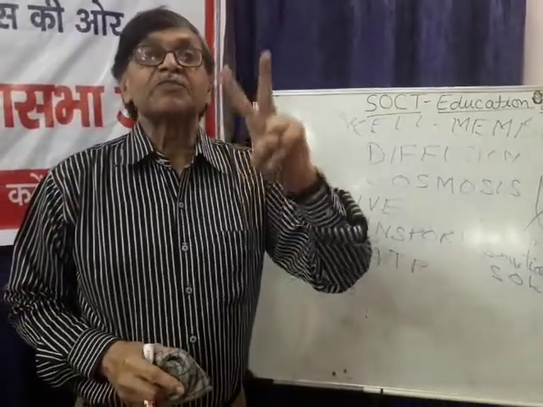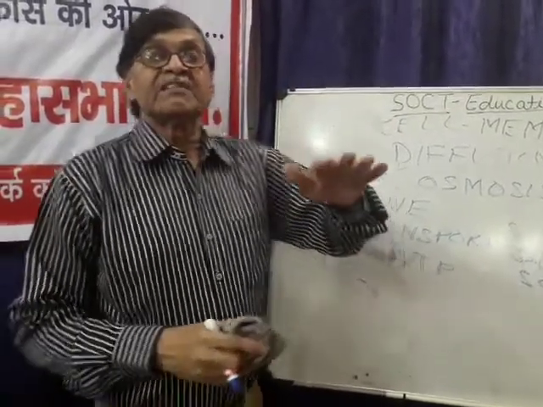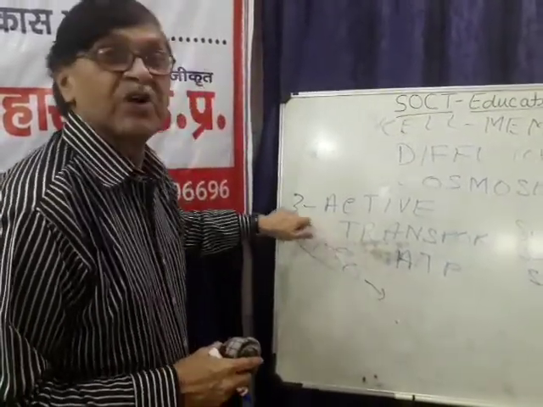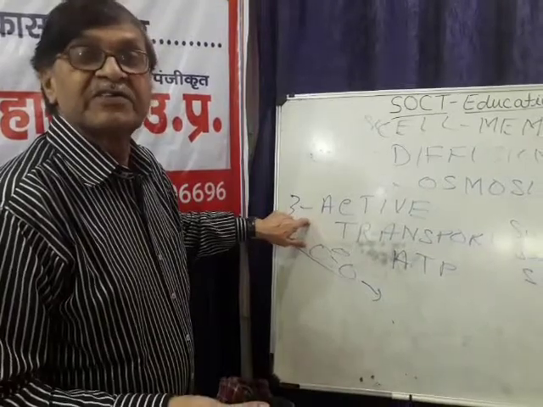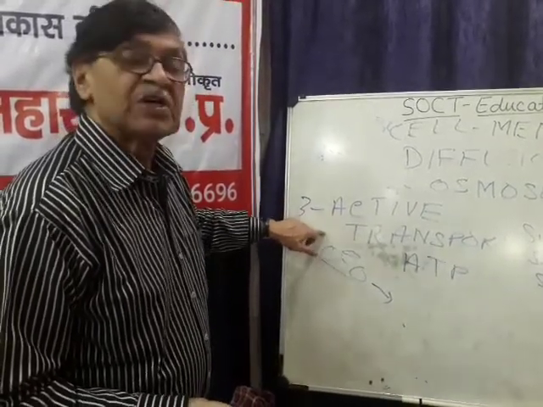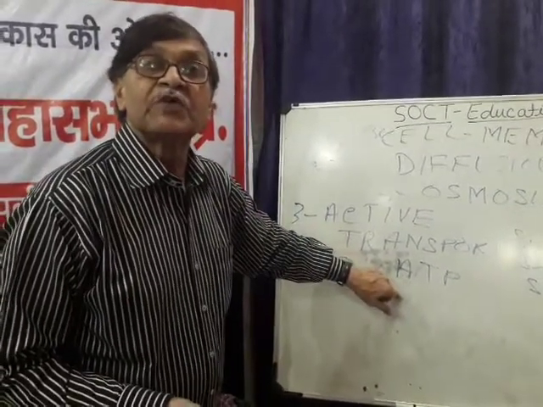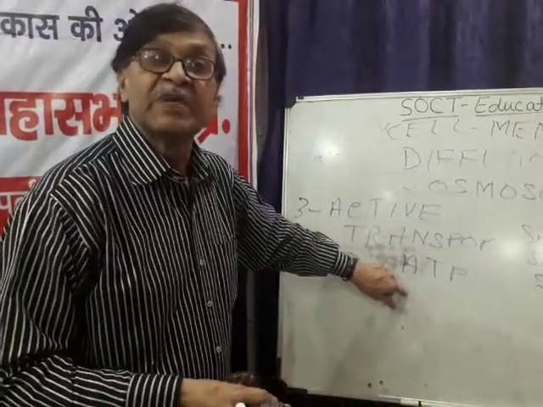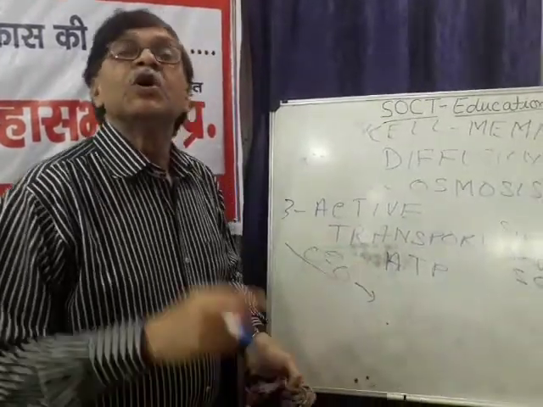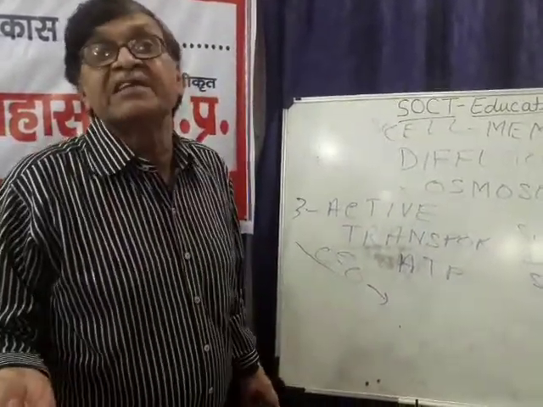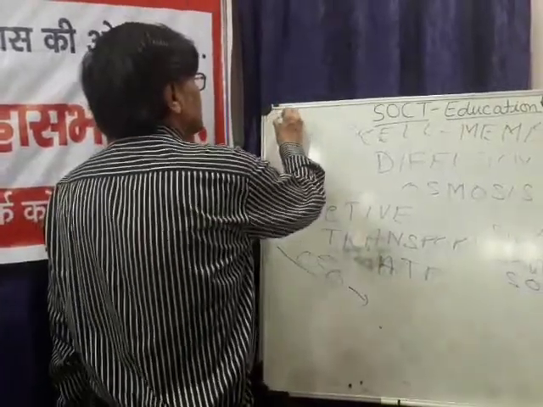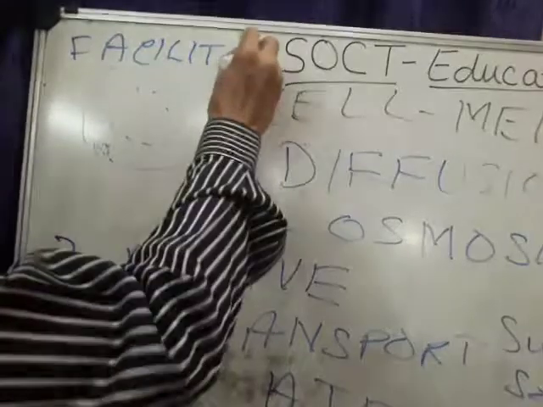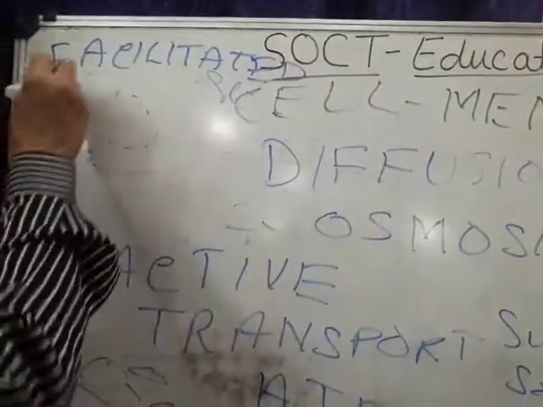active transport may be of two types. Sometimes energy is used for going upwards. This is normal active transport. But sometimes you are coming down from top to the bottom and you are using the energy, you are using the cycle pedal. It is also an energy linked transport, but it is called facilitated diffusion, facilitated transport.